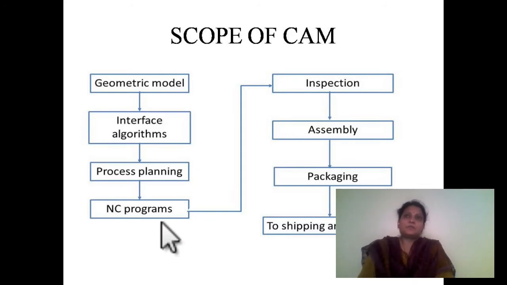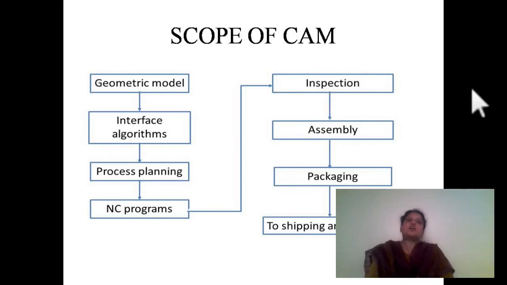Okay. So here the computer itself will run the machines. In this process, during manufacturing, we go for inspection. We have two different types of inspections: online inspection and offline inspection.